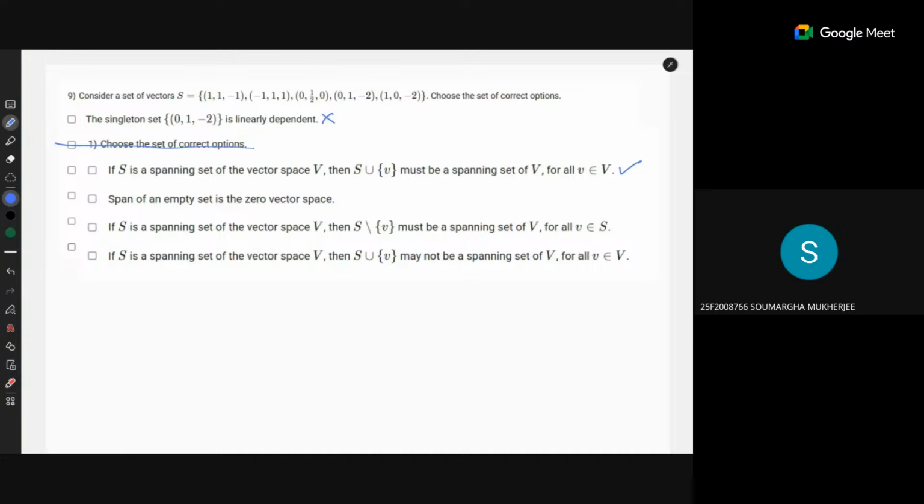Because if a vector set is already proved as spanning, then whatever vector we add, we can simply use the coefficient of that vector as 0 and the whole set remains spanning. The other vector which we are adding, if we take its coefficient to be 0, then it would also act as spanning only.